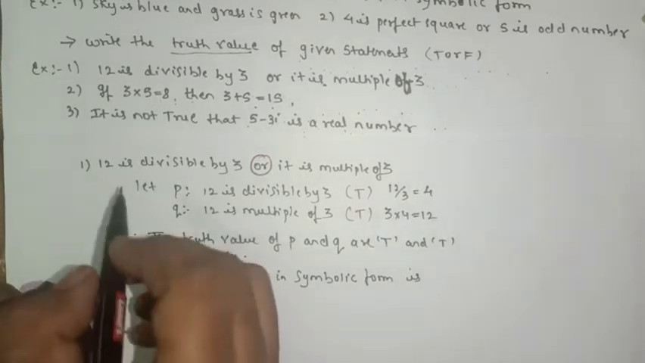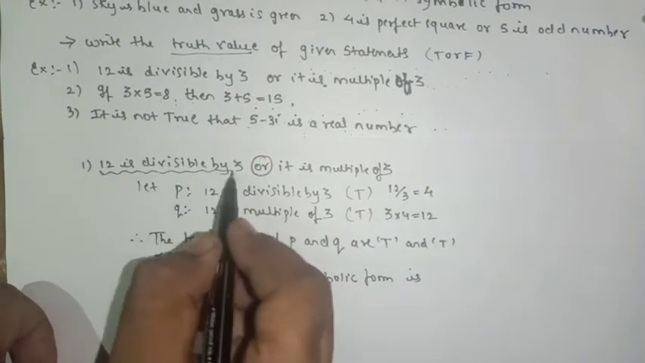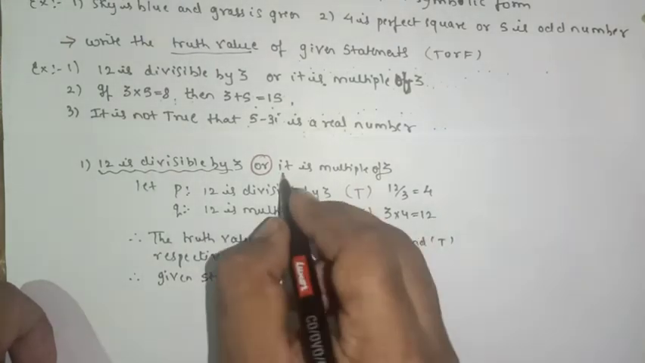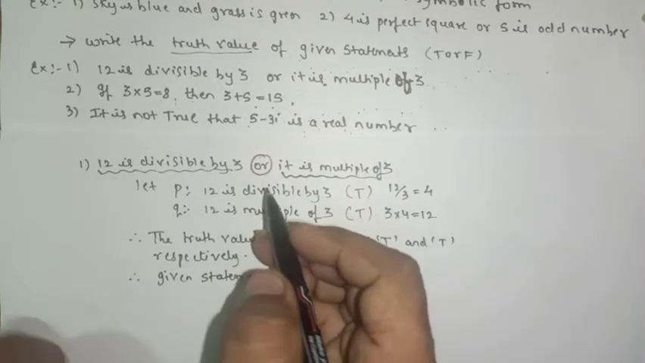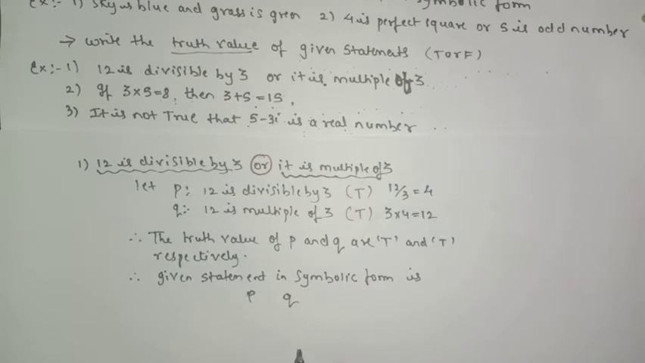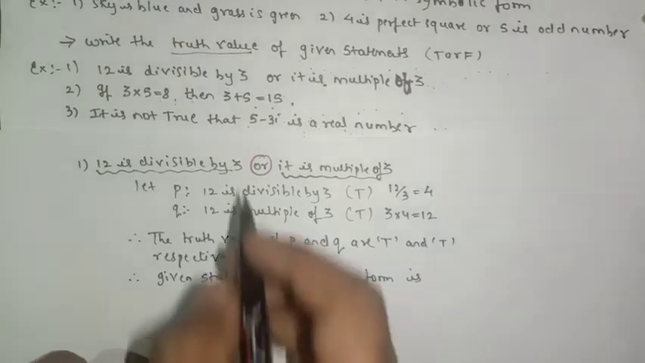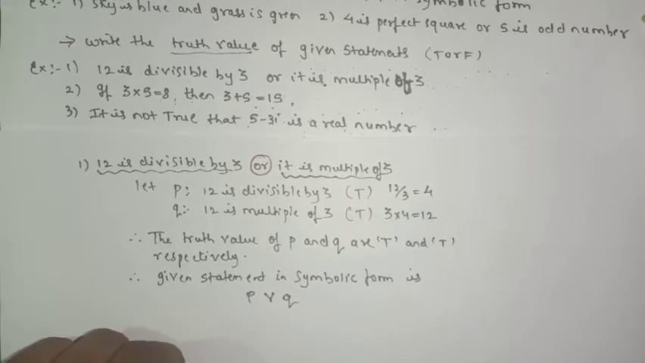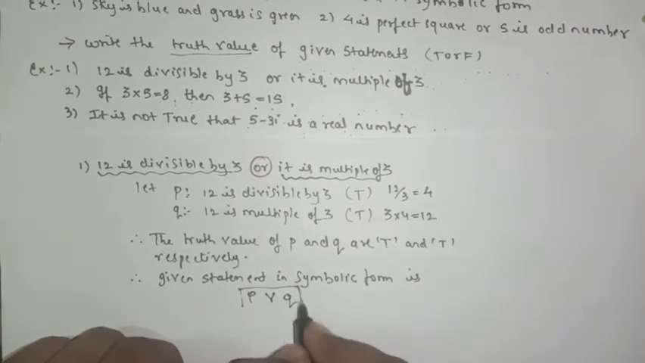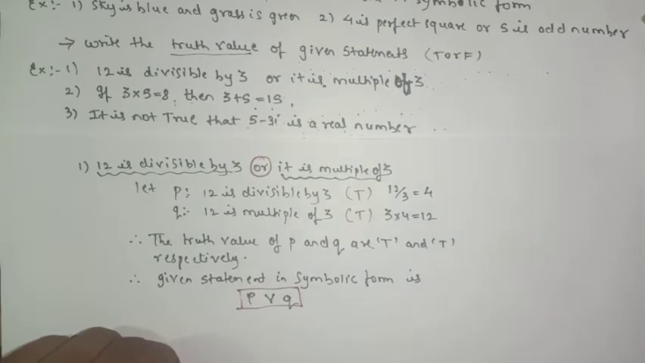Is, so this part is P, this part is Q, and it's connected with OR. Yes or no? It is connected with OR, so that is the OR symbol. Yes or no? Done with this part also.